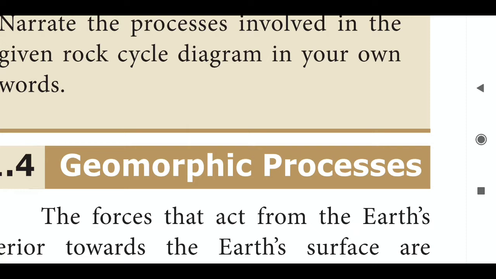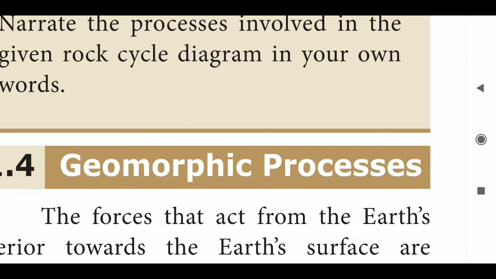In this lesson, we are going to understand the term geomorphic process. To understand this word geomorphic, the meaning of the term geo is earth. The meaning of the other term morphic is shape, form or structure. So we combine both the terms and we get to know the reasons behind the formation of the earth's surface.